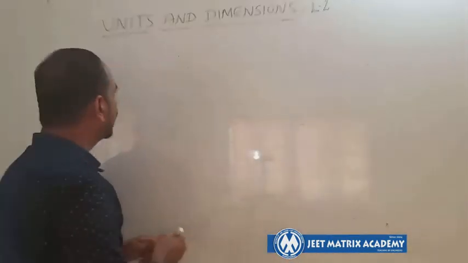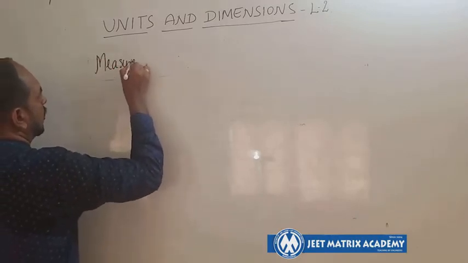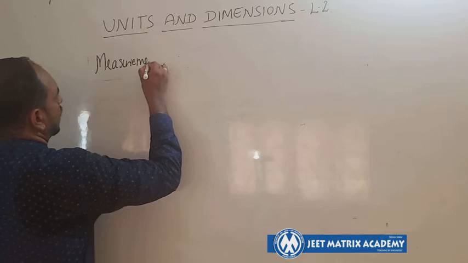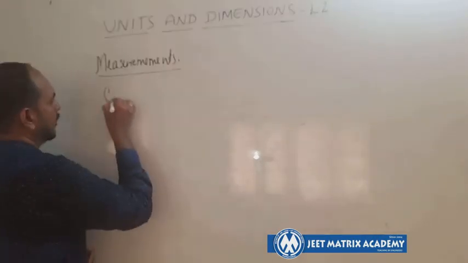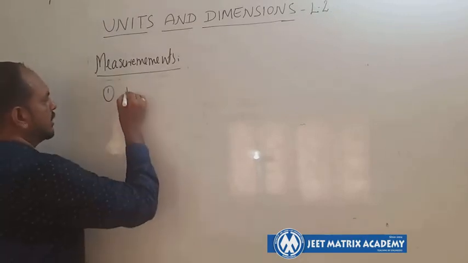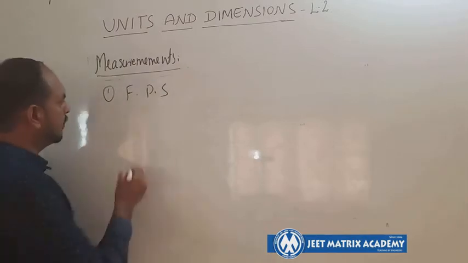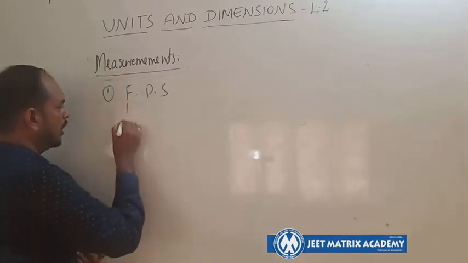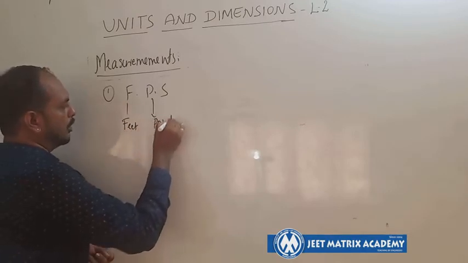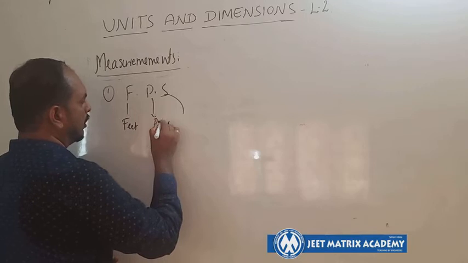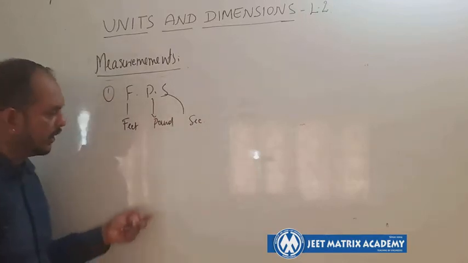So measurement includes different methods. First one is the FPS system. Here FPS stands for feet, pound, and second.